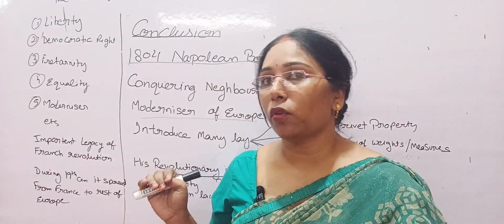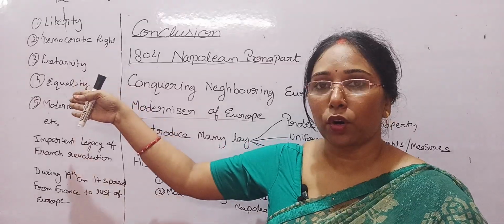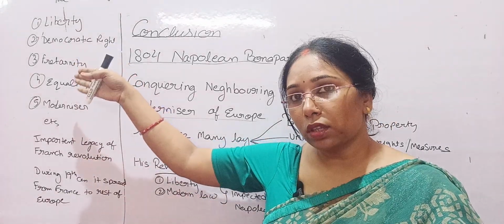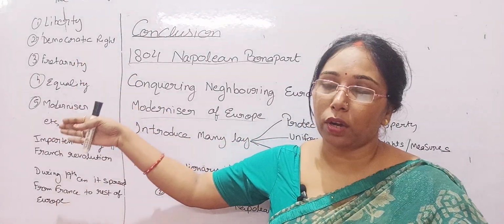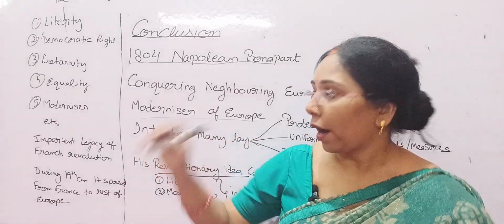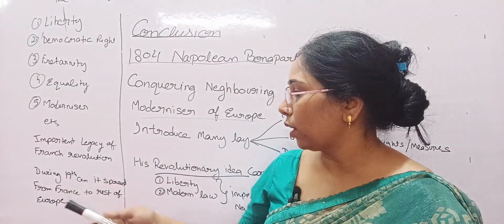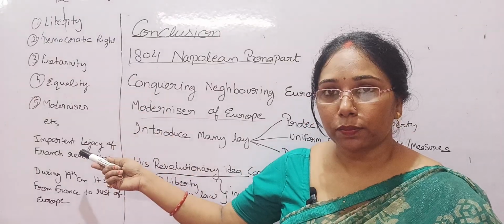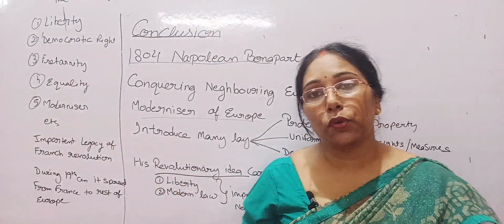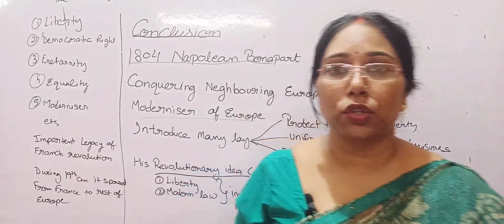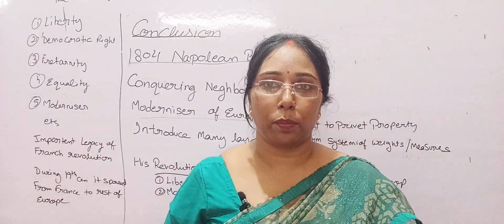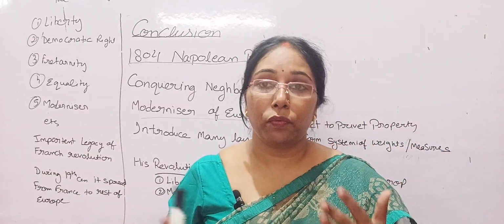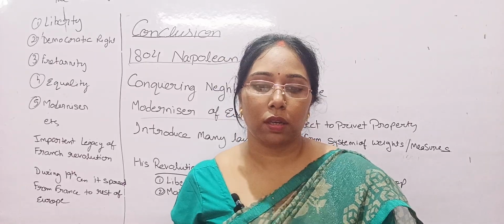What were the legacy of the French Revolution? These were some points which were the legacy of the French Revolution. And during the 19th century, these ideas started to spread from France to the rest of Europe, where the feudal system was abolished.